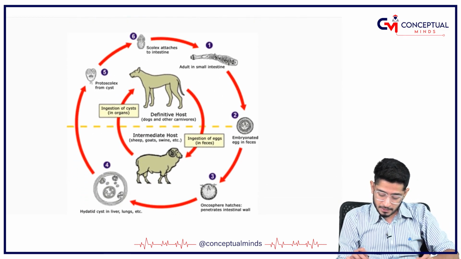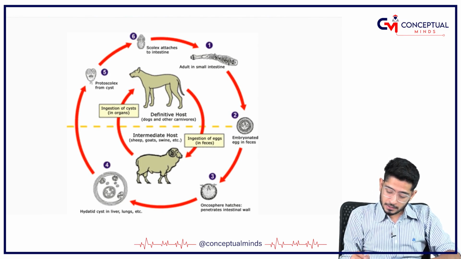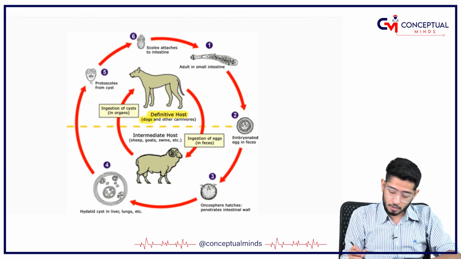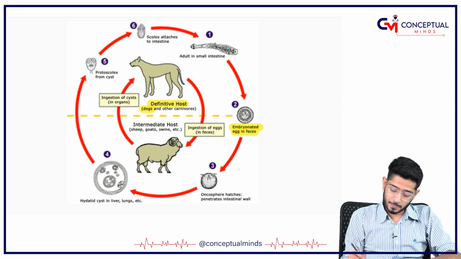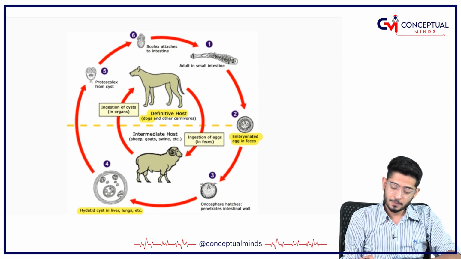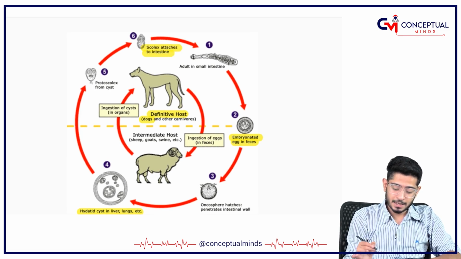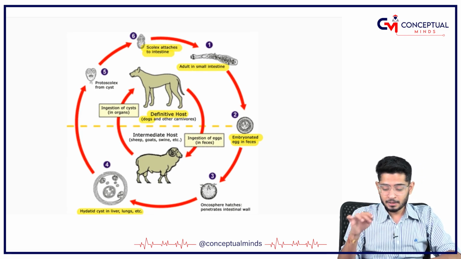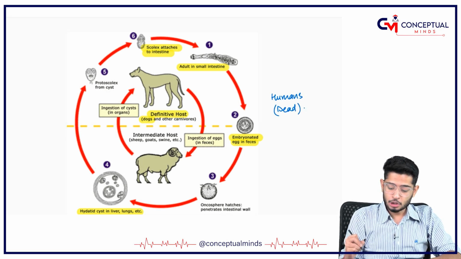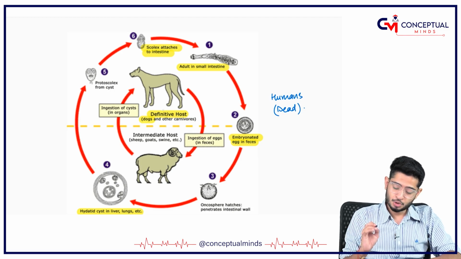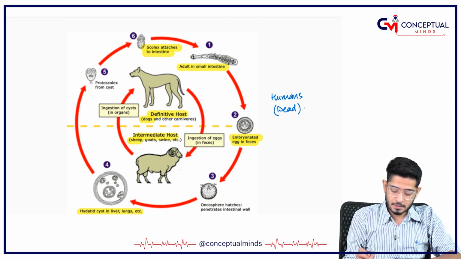So, just a simple diagrammatic representation for you to see: the dog, the definitive host, is going to release the embryonated egg in the feces, and this is going to go into the humans. So, basically accidentally it is going to go into the humans, in the liver, in the lungs, okay, like that, and the scolices are going to attach to the intestine, adults are formed and the cycle is going to continue. That is why humans are considered to be the dead end host, okay, because the cycle does not continue in them. Humans are dead end hosts. Otherwise, the usual cycle is between the dogs and the sheep.